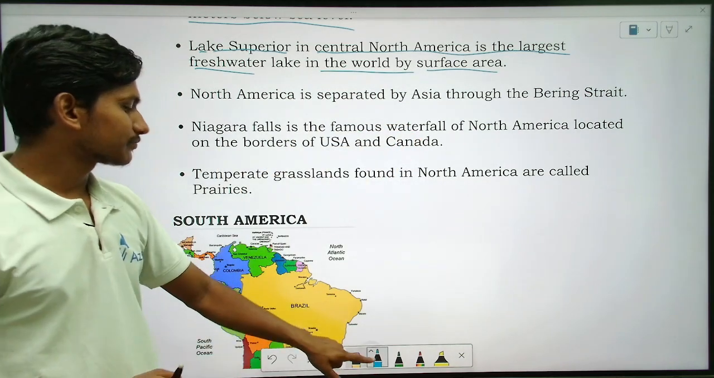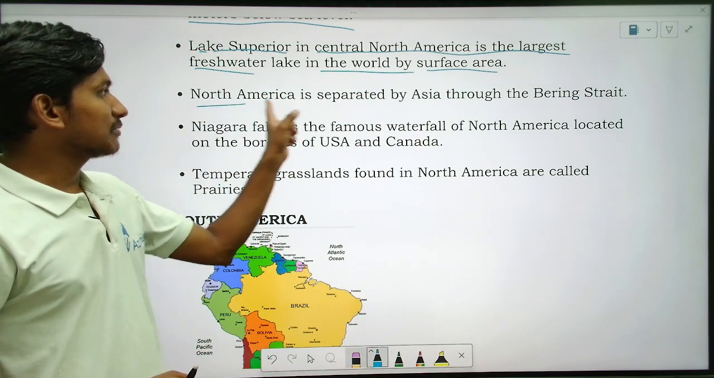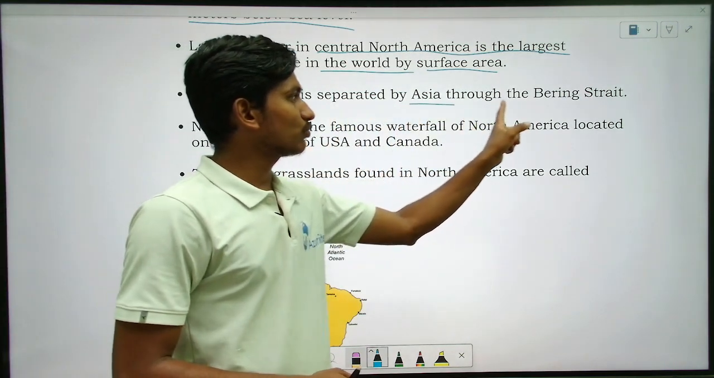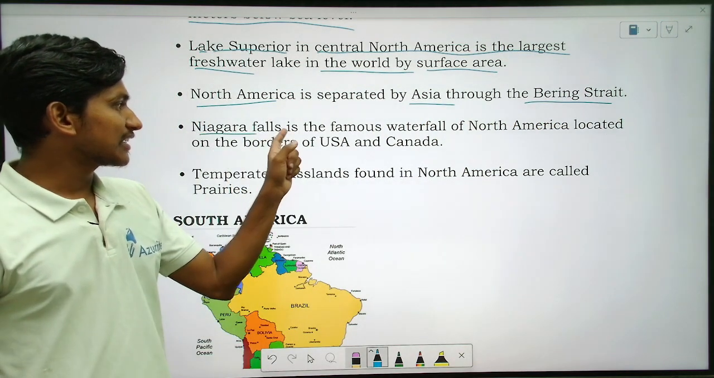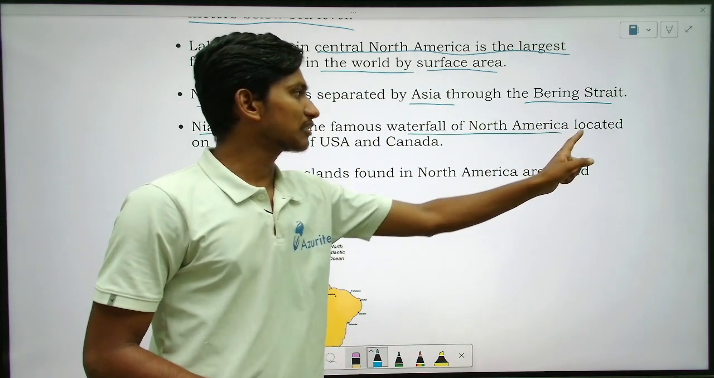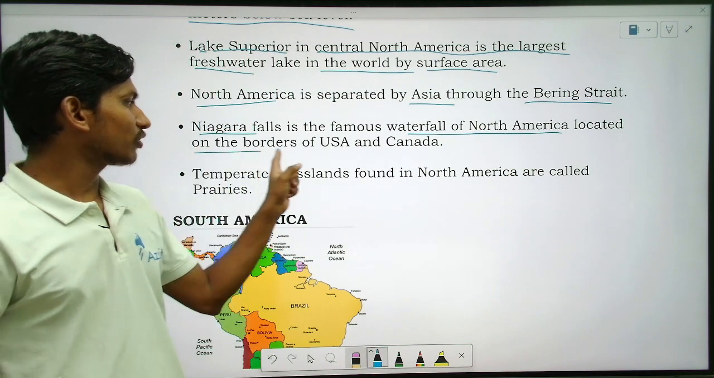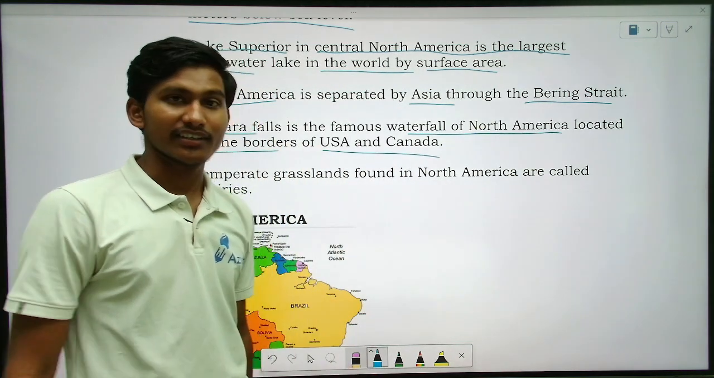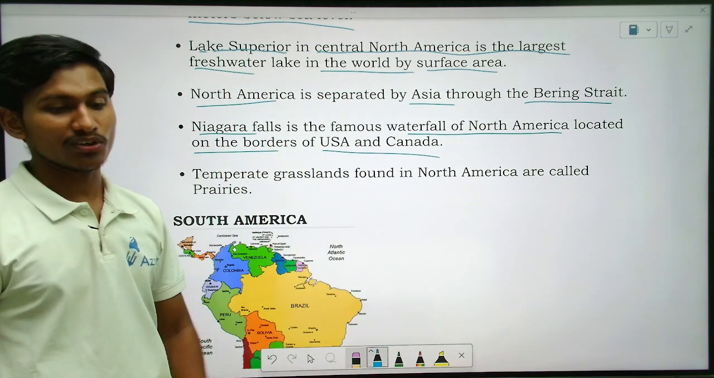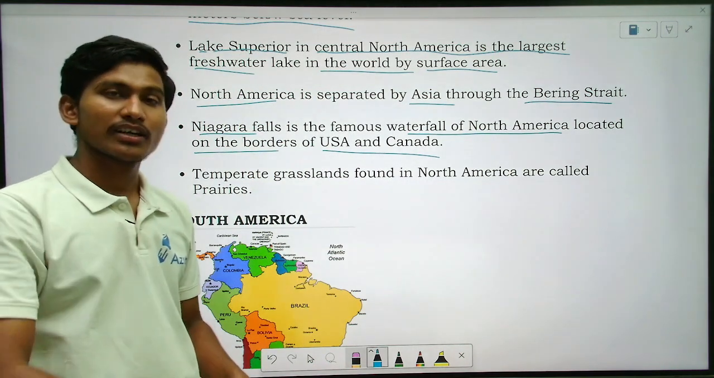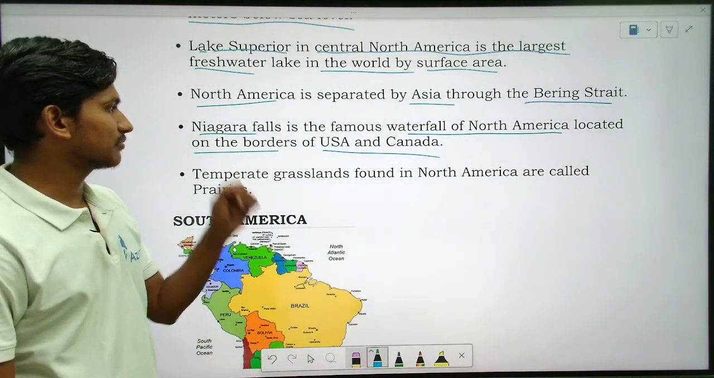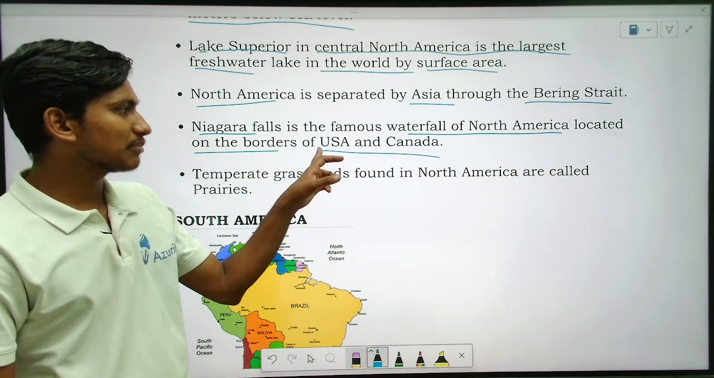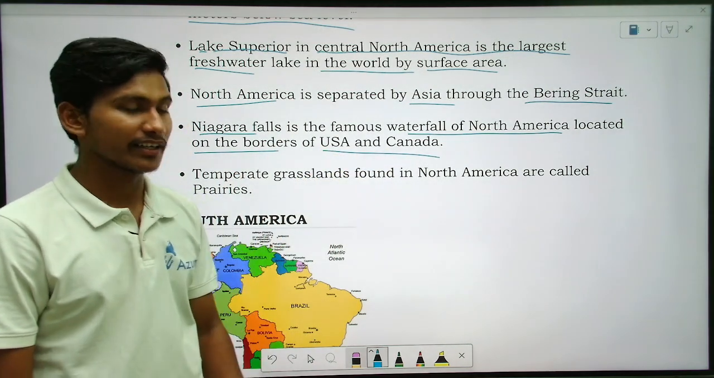So here, North America is separated from Asia by the Bering Strait. Okay, Niagara Falls is the famous waterfall in North America located on the border of USA and Canada. So Niagara Falls is the highest falls, right? That is the height, right? You may have seen. So Niagara Falls is very famous. You can visit. That is between USA and Canada.